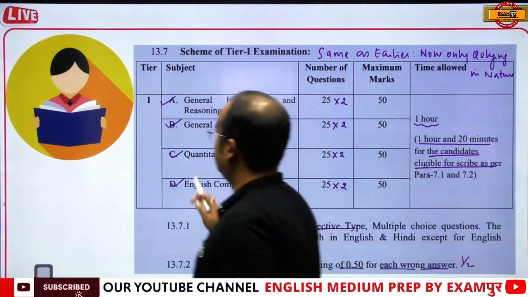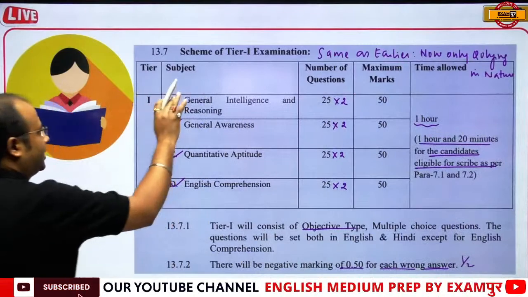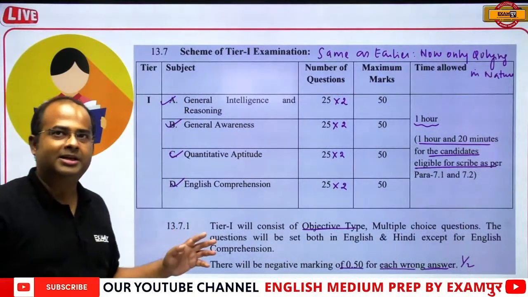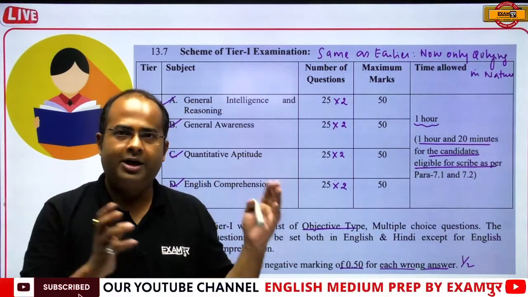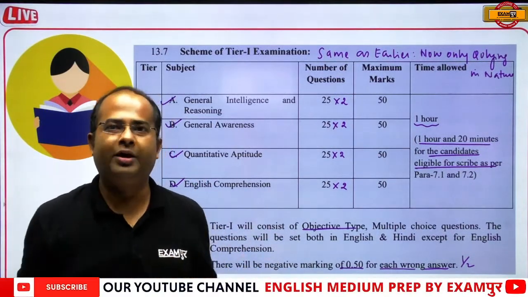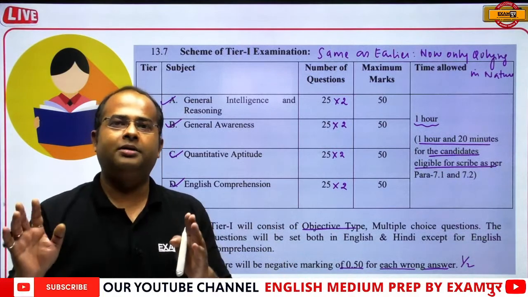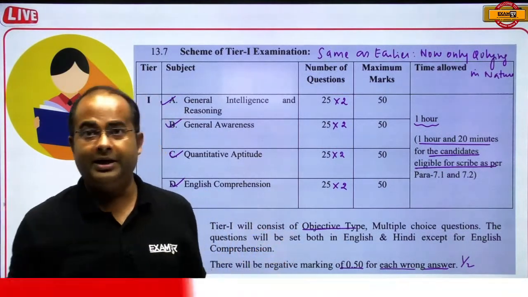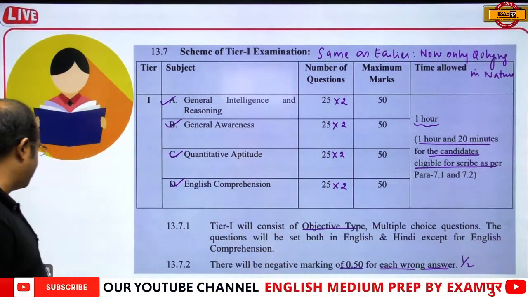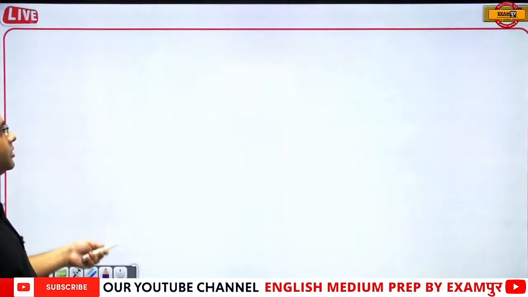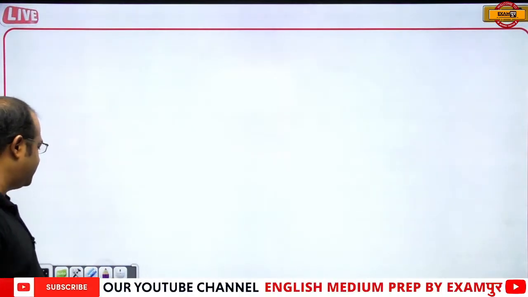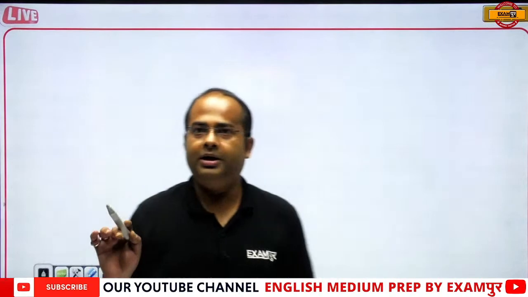So this is the pattern of the tier 1 exam, same as earlier, but the change is that it has now become qualifying, and the marks that you obtained in tier 1 are not going to be added in tier 2, as it is only qualifying in nature. Now the next important thing that comes is the tier 2 examination. So first of all, guys, we will be discussing what comes under tier 1. So what will be under tier 1?